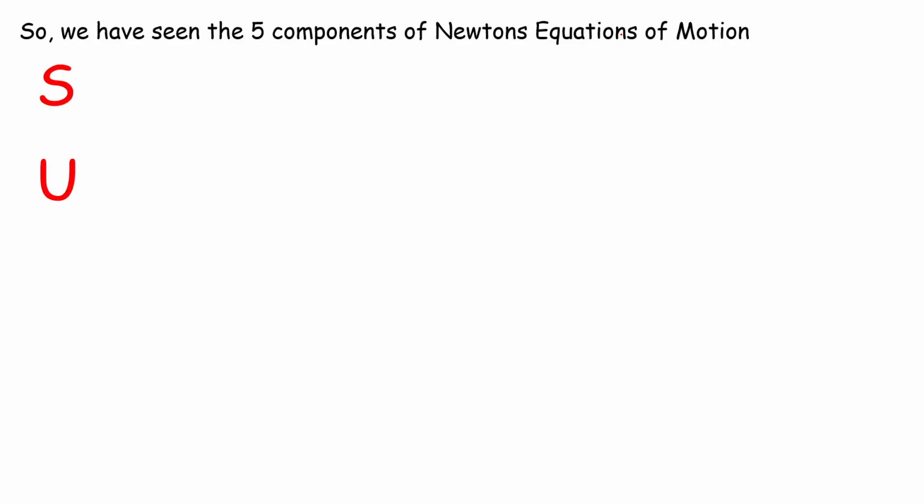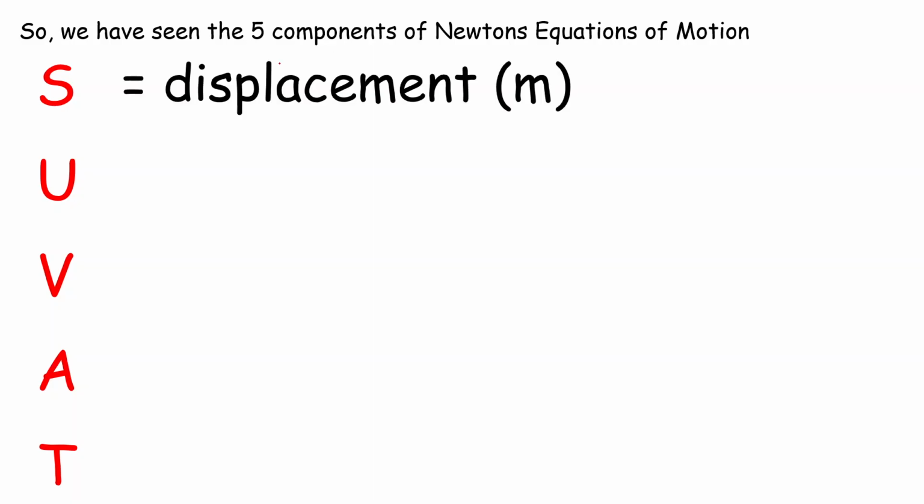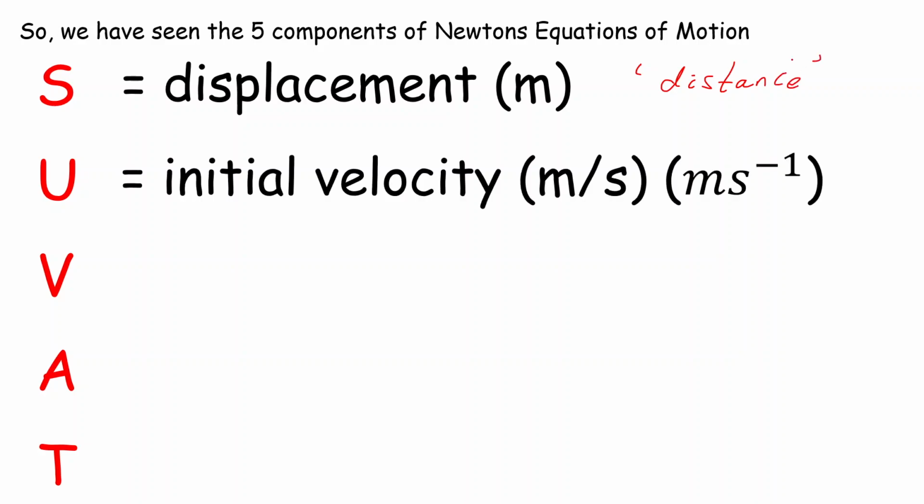Okay, we had S, U, V, A, and T, and this is SUVAT, where the letter S represents displacement, which you can think about as meaning distance. It is slightly different, but for the time being, just think of it as distance. We saw U was the initial velocity, and the standard unit for initial velocity is meters per second, which you can write like this. They mean exactly the same thing. That means meters per second, and so does that.